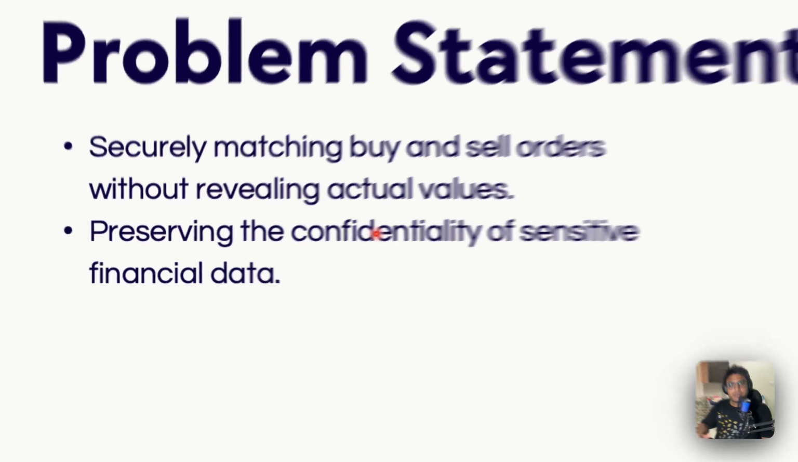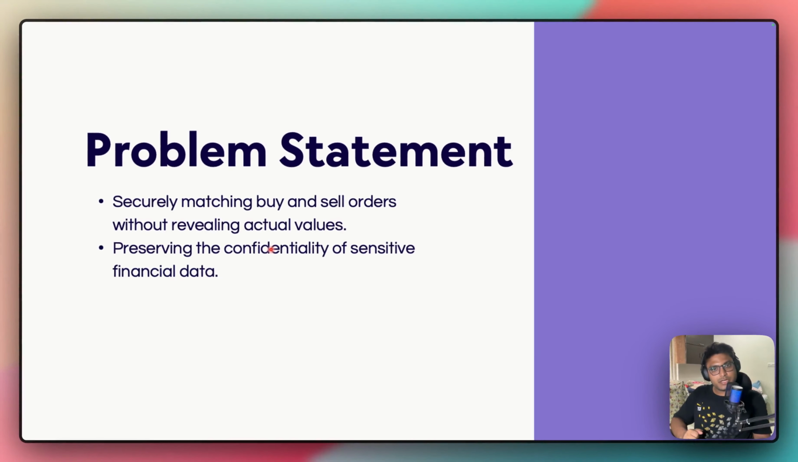So this is the problem statement. In traditional order matching systems, buy and sell orders are processed in plain text, exposing very sensitive financial data to potential breaches. Our challenge is to securely match these orders while keeping the actual order values confidential, thus preserving data privacy.